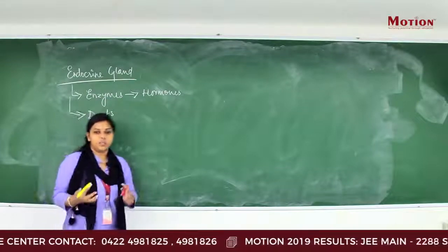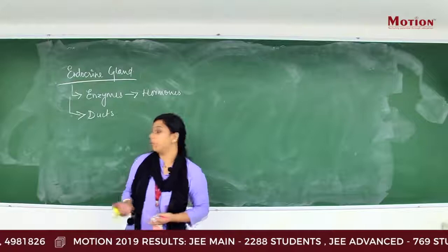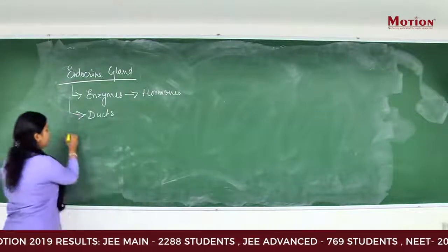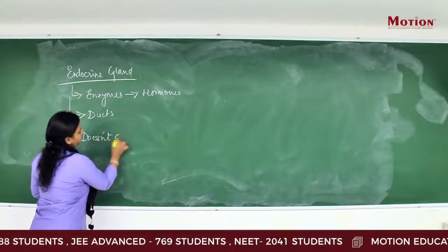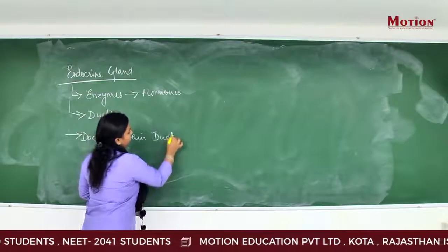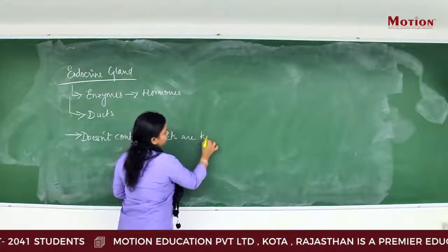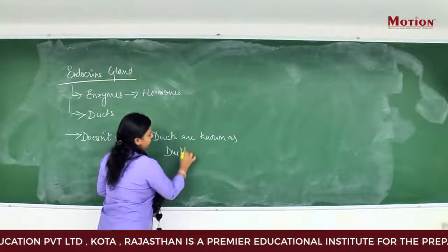So what are the glands which do not have ducts? The glands that do not contain ducts are known as ductless glands.